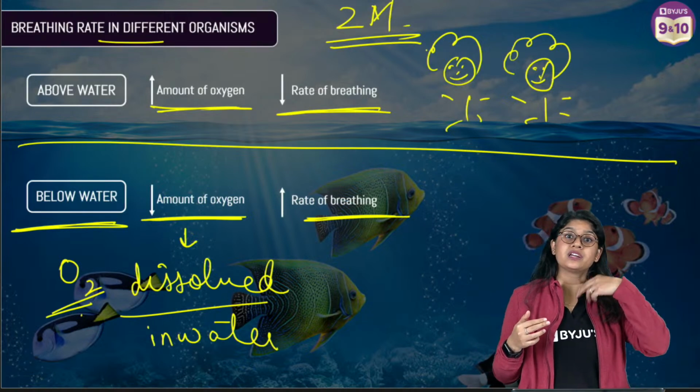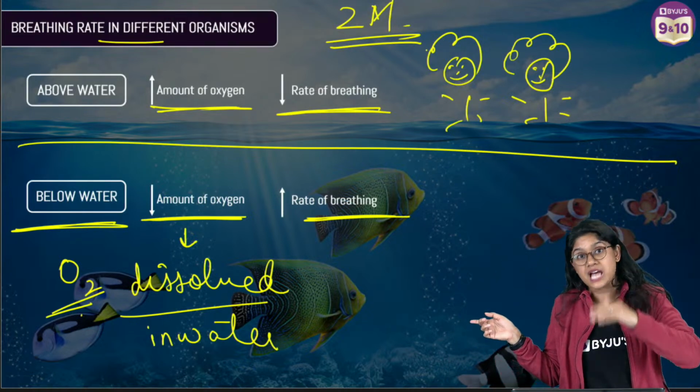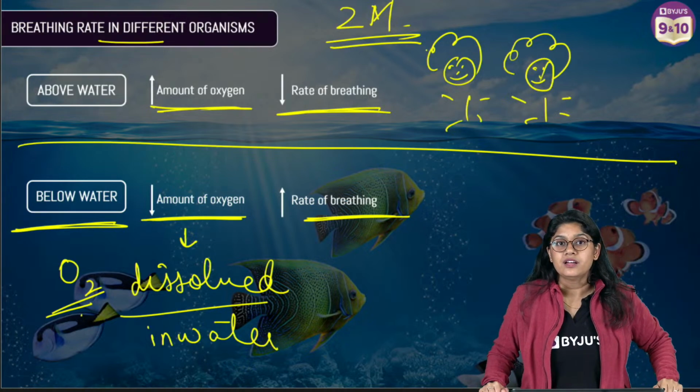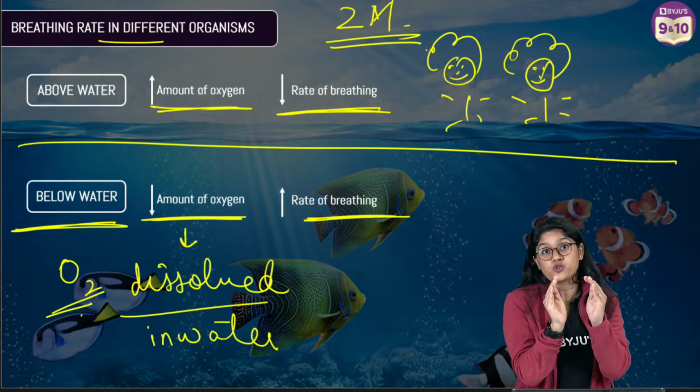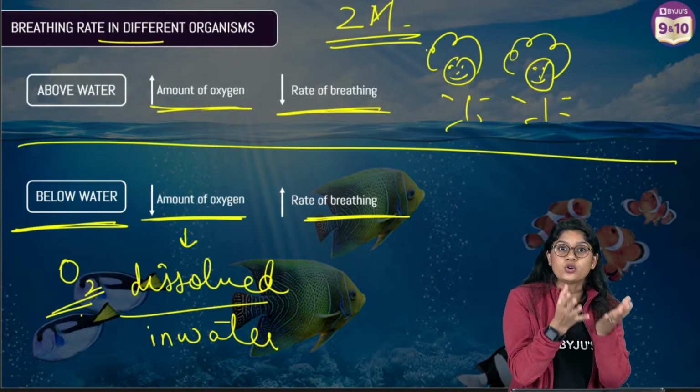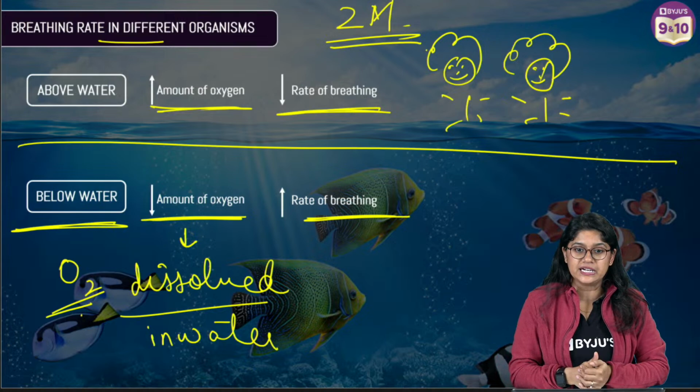So that's why the rate of breathing in the aquatic organisms is higher as compared to the terrestrial organisms, because the aquatic organisms have less amount of oxygen in the water. So their rate of breathing is high. Are we clear?